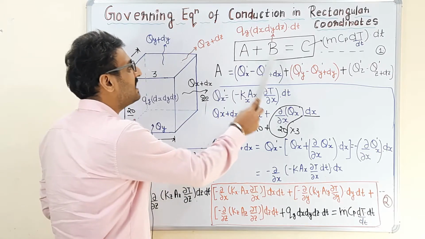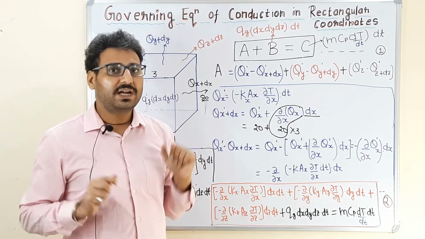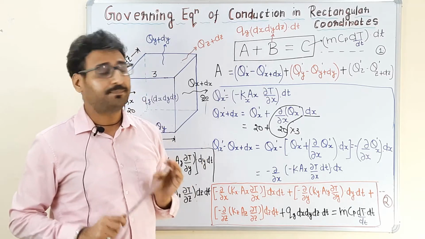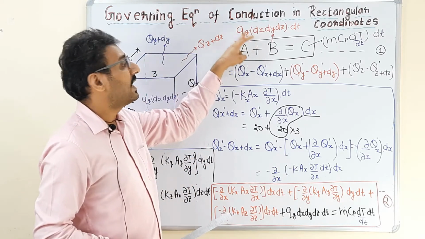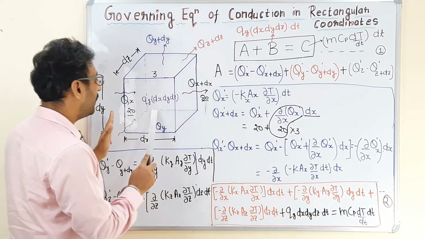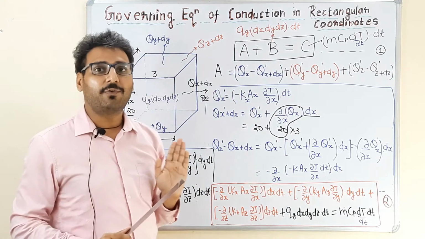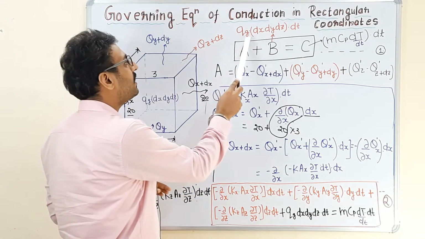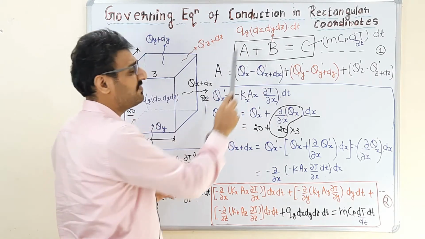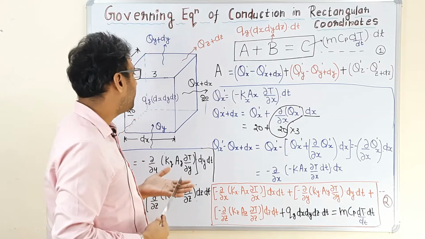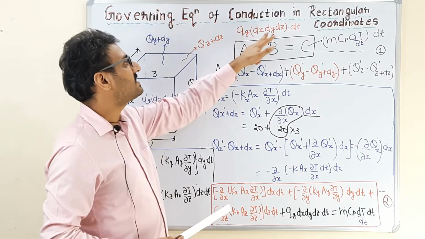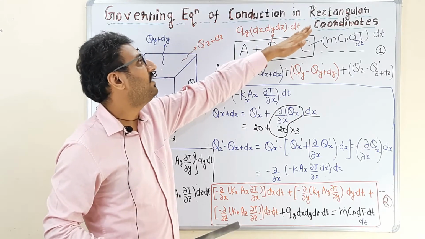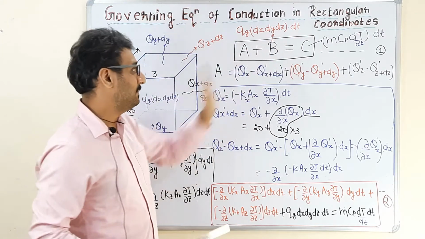Now B is basically the total amount of heat generated by the control volume in a certain duration of time. Small qz is the heat generated by the control volume per unit volume per unit time. When we multiply small qz with the volume, as we already know, the volume of this control volume is dx, dy and dz, and then with the time duration, we obtain the value of capital B.